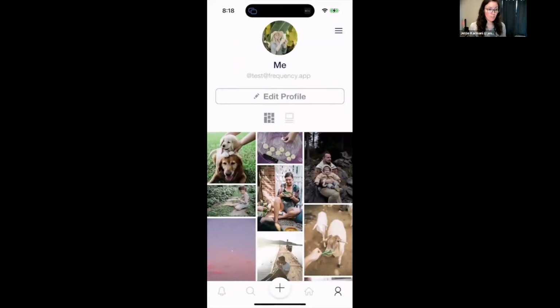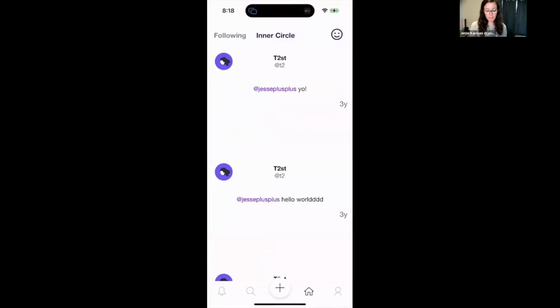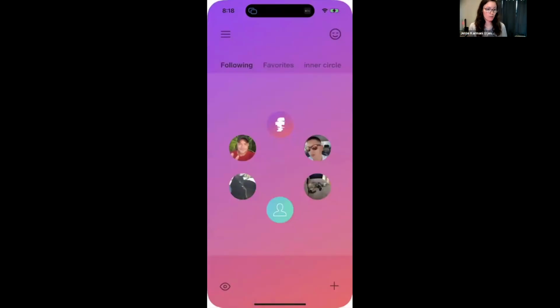So Frequency is currently in beta. I'm continuing to implement all of the features available and working on backend changes and FEPs to support the functionality that I'm envisioning. We know about the private followers only reply problem and replies kind of going away. So I want that to be better. I'd also love mutual connections like friends instead of following to better match the real world relationships that we have.